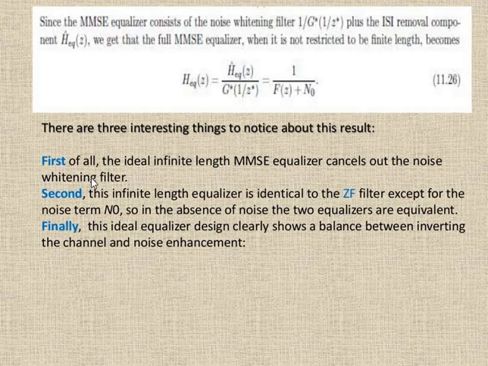First, the ideal infinite length MMSE equalizer cancels out noise and whitens the noise. Second, the infinite length MMSE equalizer is identical to the ZF filter except for the noise term N0, so in the absence of noise, the two equalizers are equivalent. Finally, this ideal equalizer design clearly shows a balance between inverting the channel and noise enhancement.